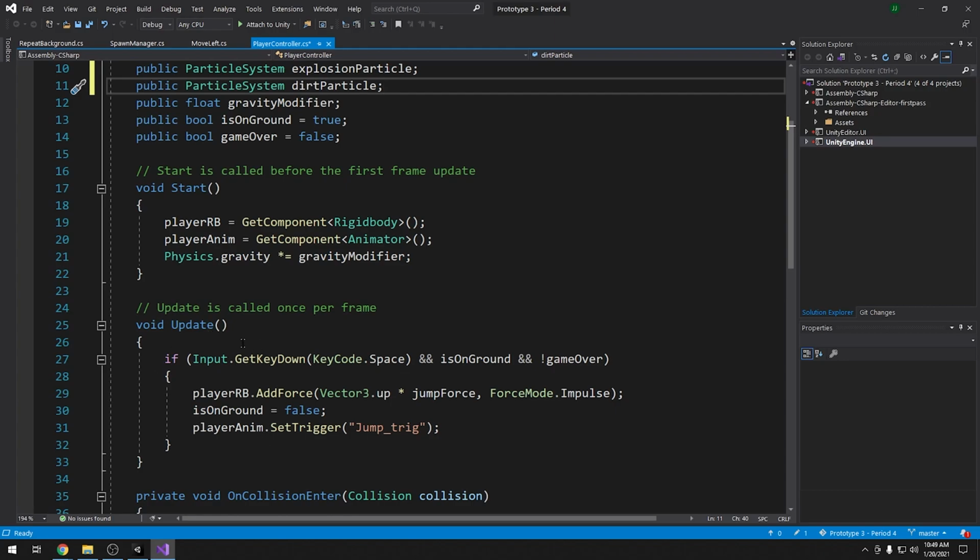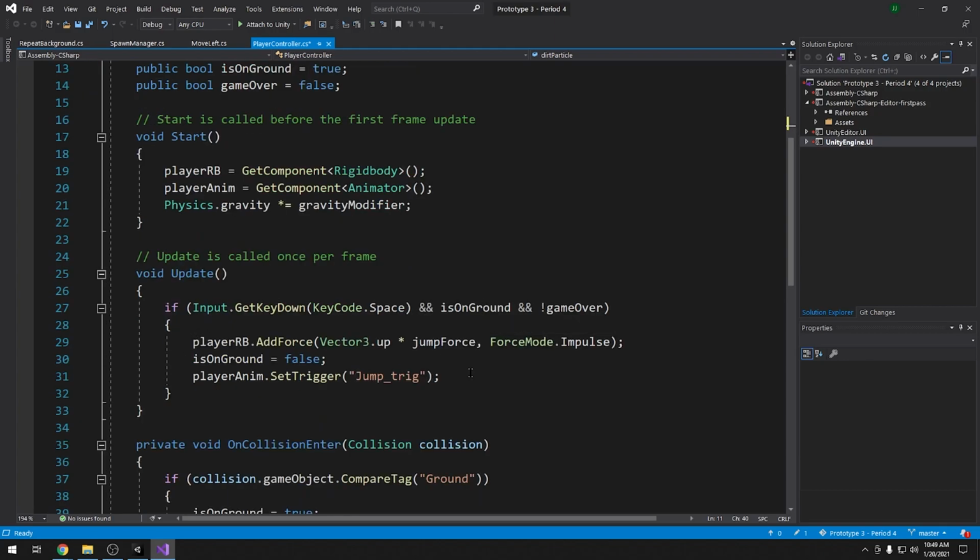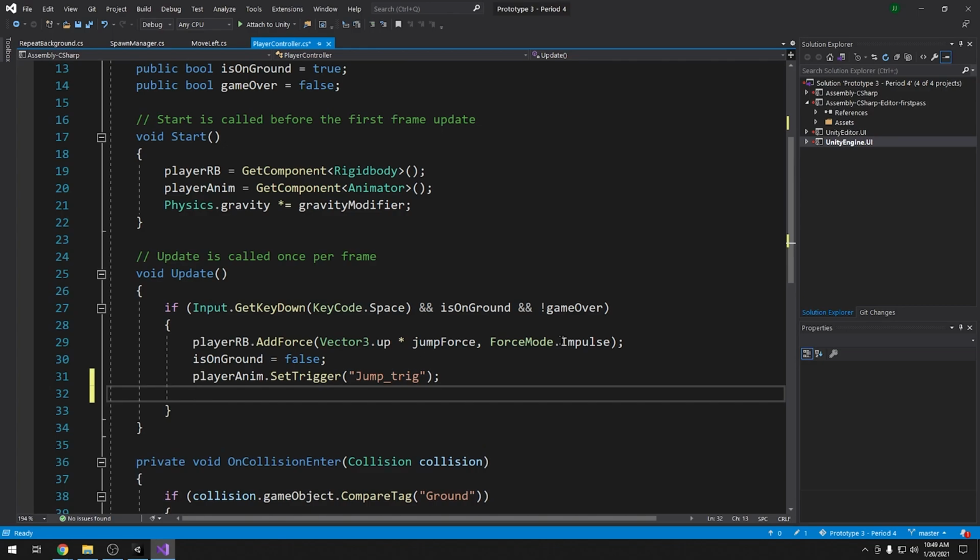So let's take a look at this. Here we have our jump, right? So here is where I can actually tell it to stop playing when we've jumped. So I'm going to type in dirt particle. That's my particle object. Now I don't know what the command to stop it is, so I could go and look inside of the actual documentation, but I'm just going to quickly scroll through here and see what options I have for this.